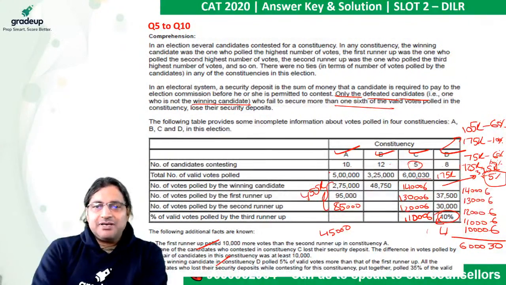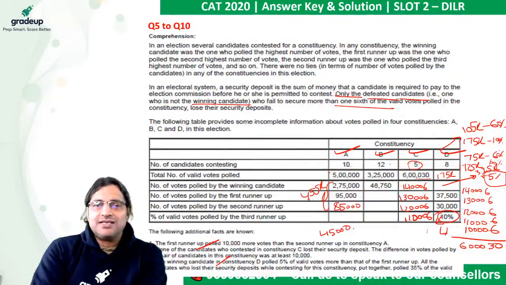So these 3 people did not lose the security deposit, and the sum of these 3 is 4,55,000. So the remaining is 45,000. Even if you put all these votes together, it is less than 1/6 of 5 lakh. So the total number of votes received by the people who lost the security deposit is 45,000.